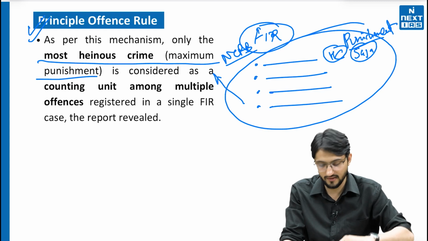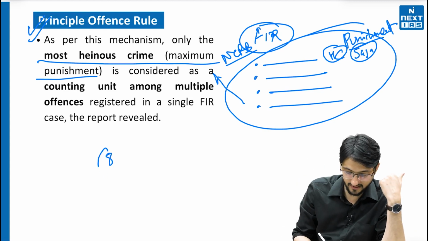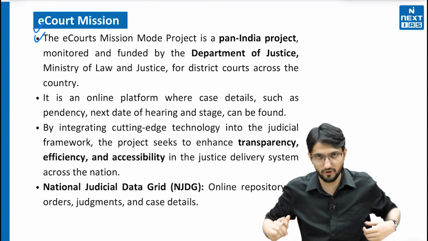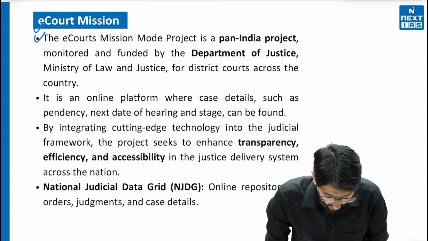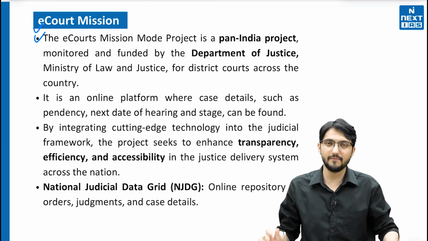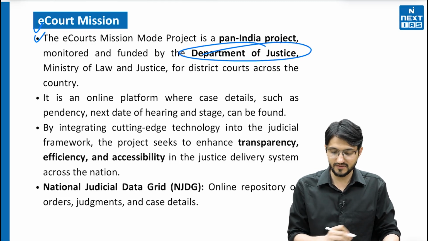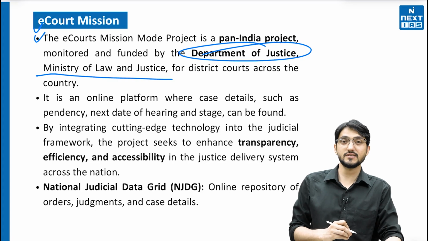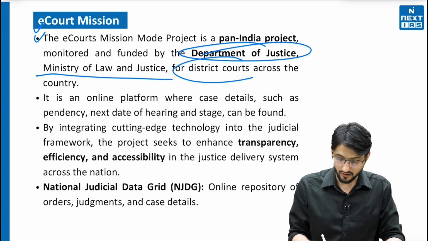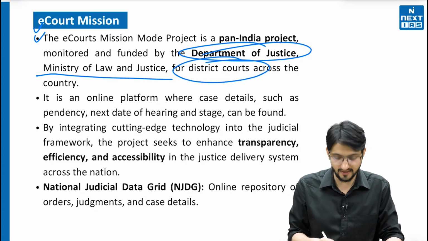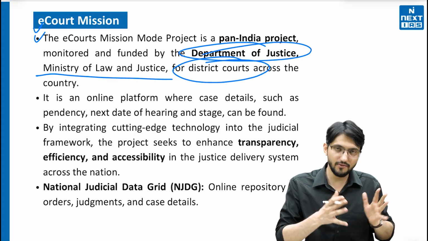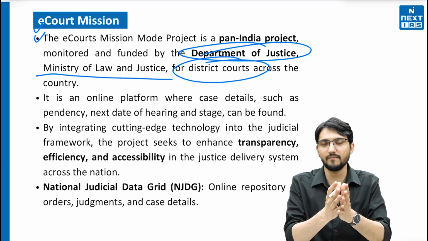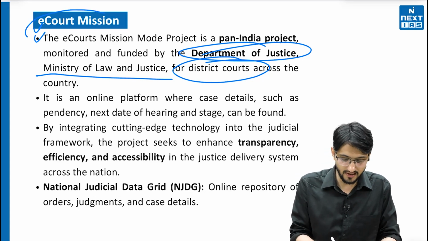so that will appear in the e-court data. So remember, there the data is 8 times by that. So what is this e-court mission? That is important. So e-court mission is basically a pan-India project by the Department of Justice. This is a pan-India project under the Ministry of Law and Justice, whereby all these district courts will be relaying data, and everything will come up at a center. So this is what e-court mission is all about.